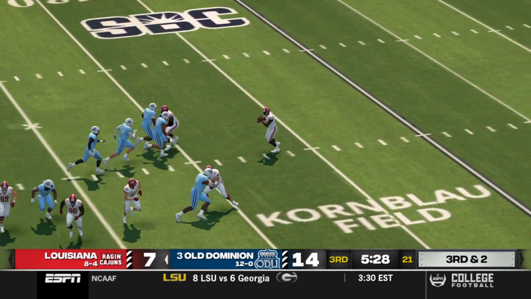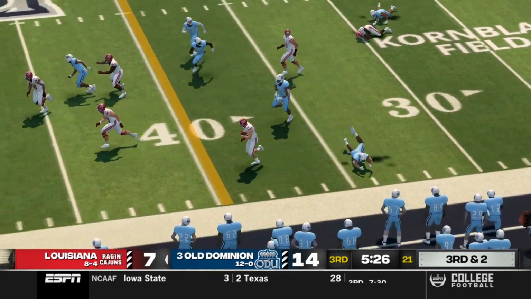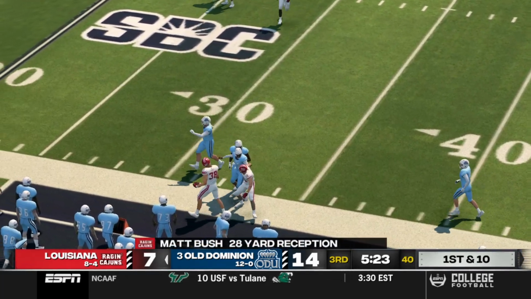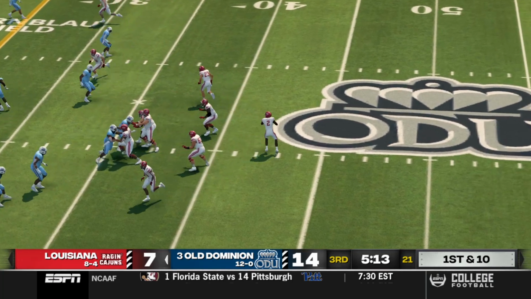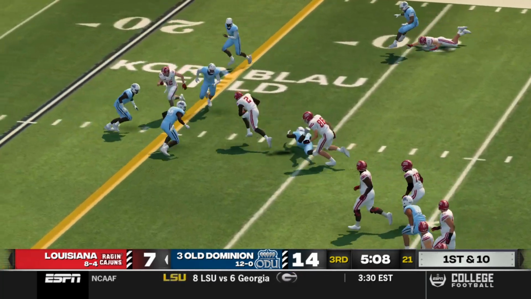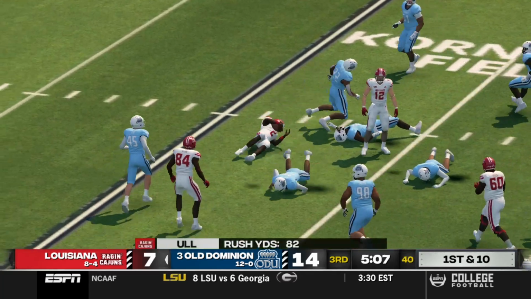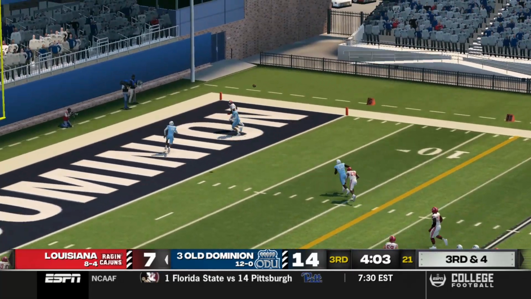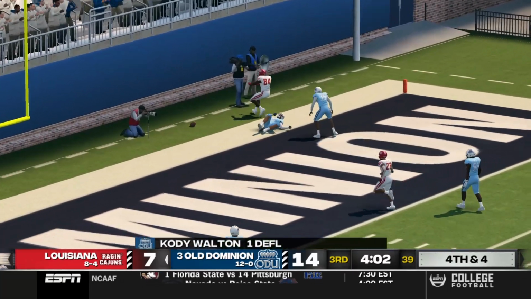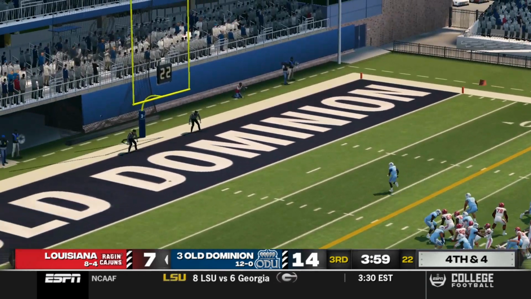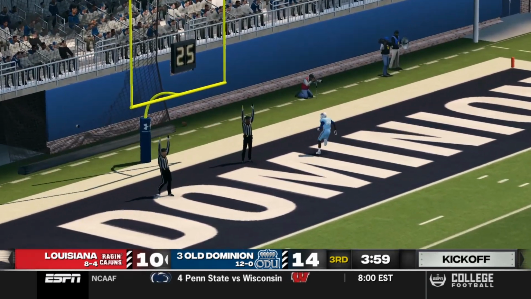14-7 Old Dominion. 3rd and 2. It's a screenplay from Sprawling to Matt Bush for 28 yards. Sprawling on 1st and 10. He's going to look and go himself, running over some defenders for a first down. Sprawling on 3rd and 4 goes end zone, and that one's nearly intercepted by Cody Walton. So instead, it's going to be a field goal for the Ragin' Cajuns.